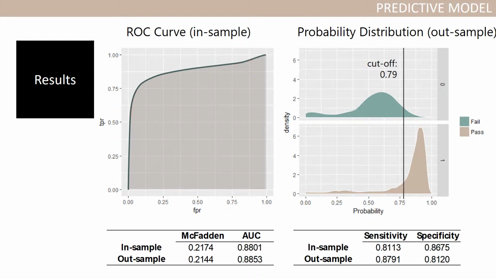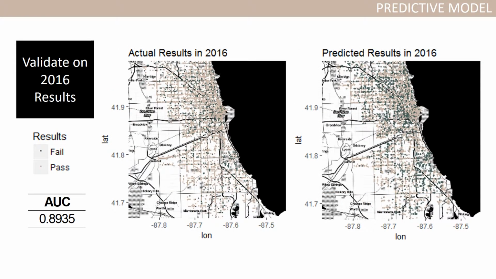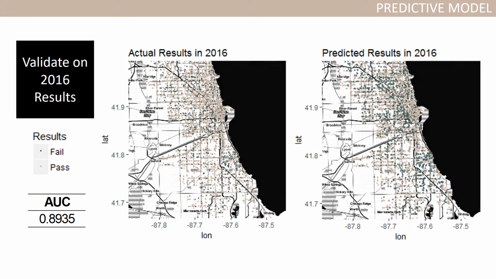The AUC, namely area under curve, is more than 0.85. The kappa factor for both predictions exceeds 0.2. The sensitivity and specificity for both predictions are relatively high. To ensure the model is effective in predicting inspection results in the future, we validate on the results in 2016. The AUC indicates that this is a good model again.